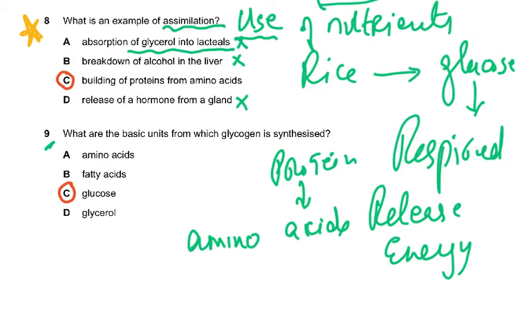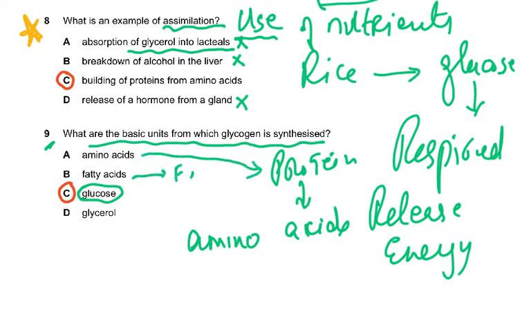Then question 9, what are the basic units from which glycogen is synthesized? Glucose. Amino acids are used to make proteins. Fatty acids are used to make fats or lipids. And glycerol combines with the fatty acids. Glycerol and fatty acids combine and fats are made. So if you knew it, well, you knew it. If there was no sort of trick question in this, either you knew it or you didn't know it.